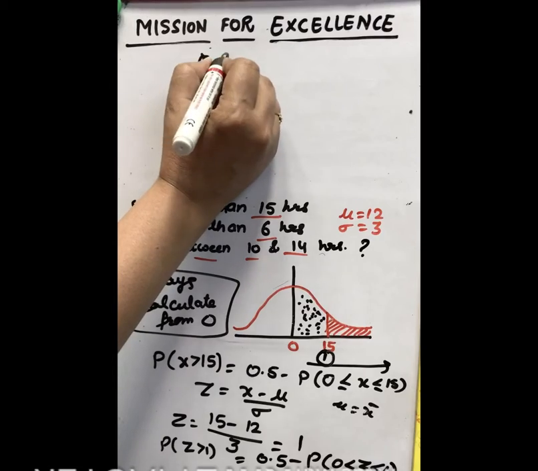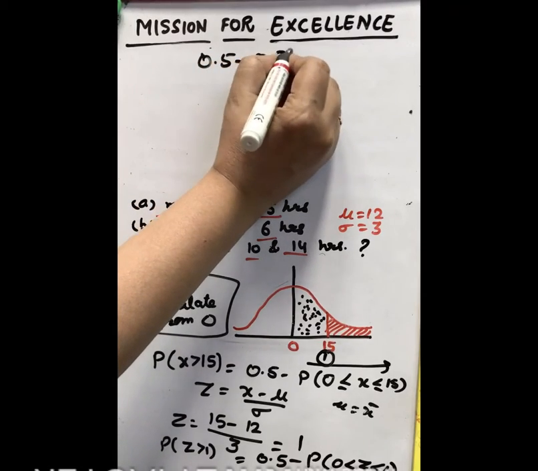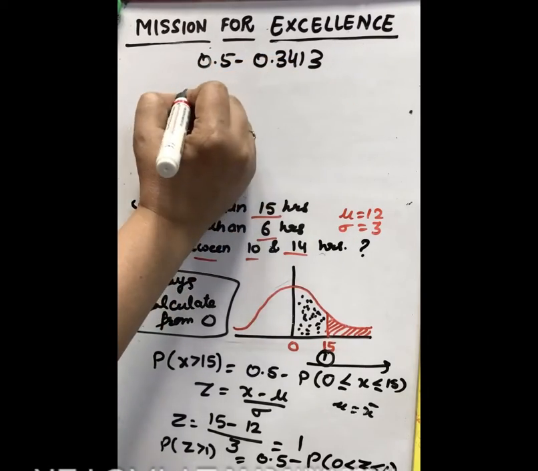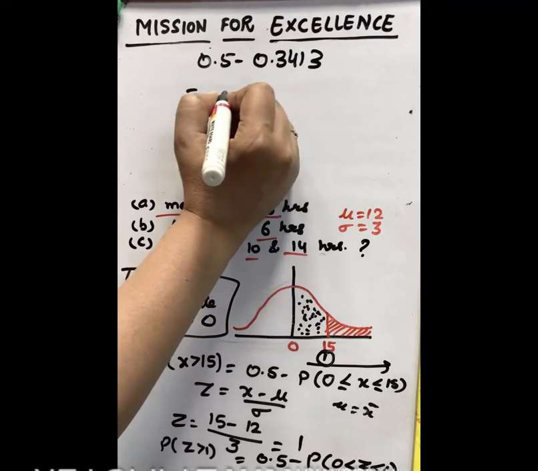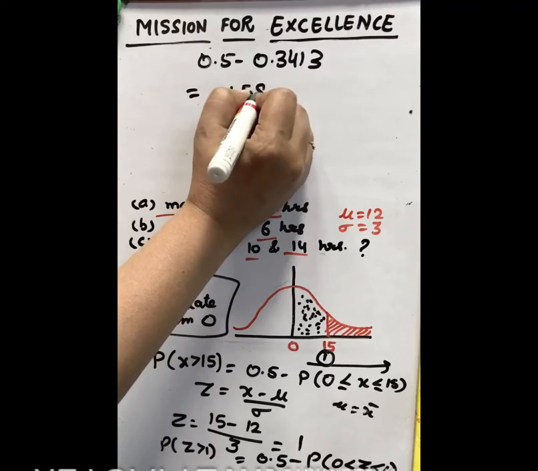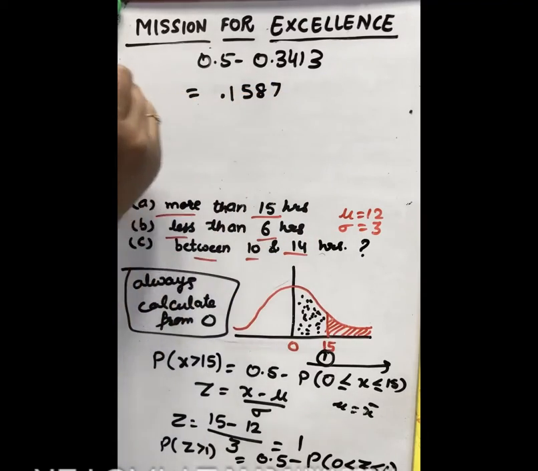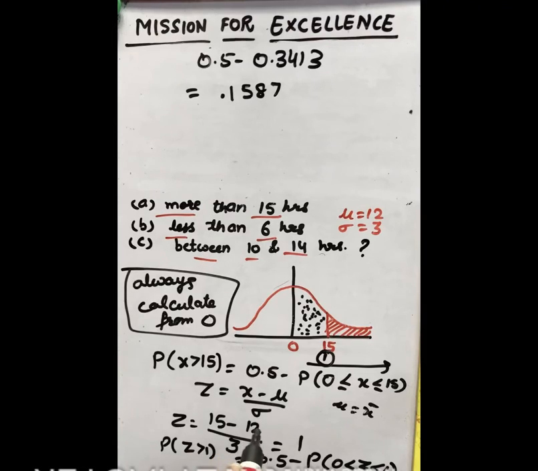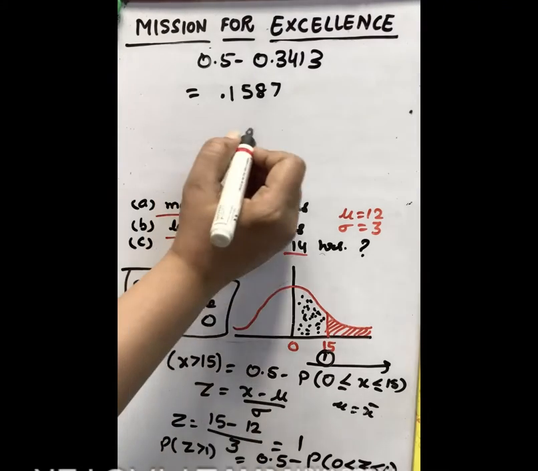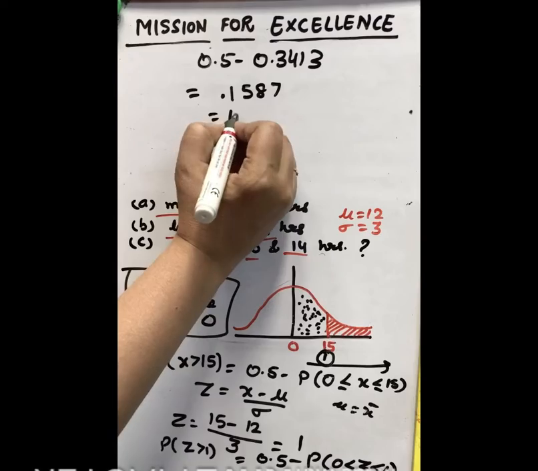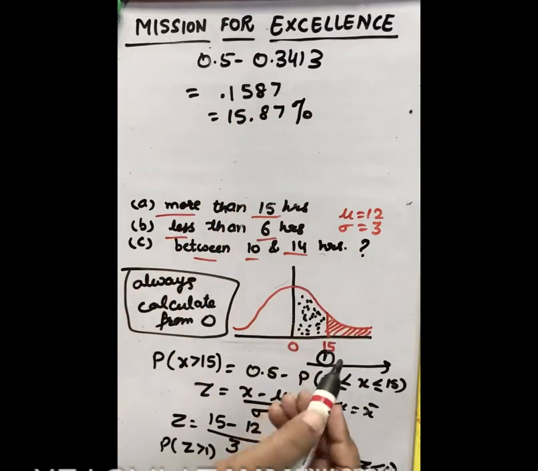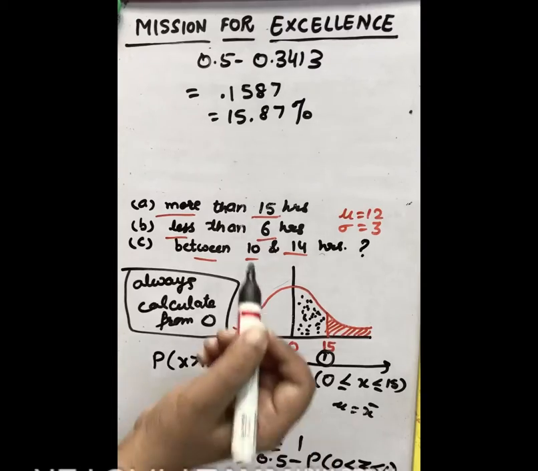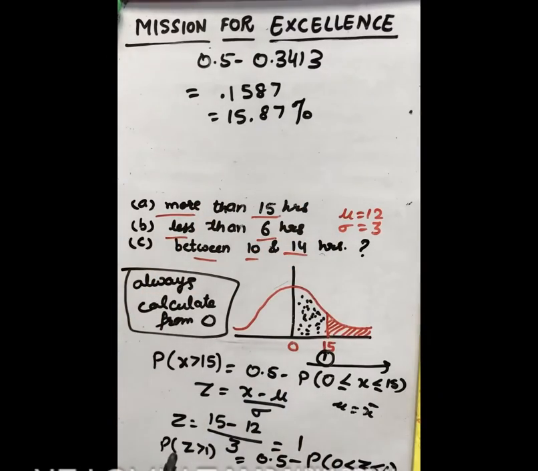So we will take 0.5 minus 0.3413. So this will become 0.1587. So this is the probability of z greater than 1. Now the question was what percent. So convert it to percent, then you will get 15.87%. So more than this number of hours, it will be this 15.87%.